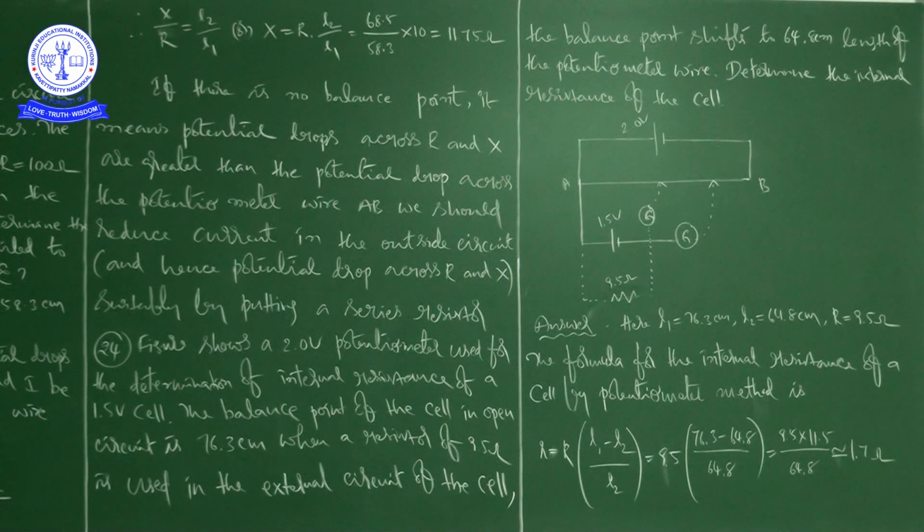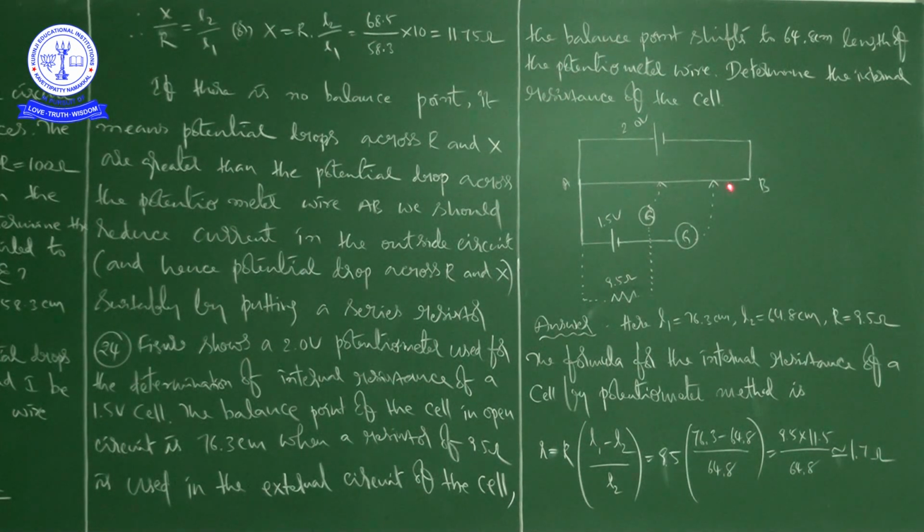Now, first observe carefully the circuit they have given, which has a 2 volt cell and a 1.5 volt cell. This is the potentiometer wire AB, and a 9.5 ohm resistor is additionally going to be connected to that circuit.